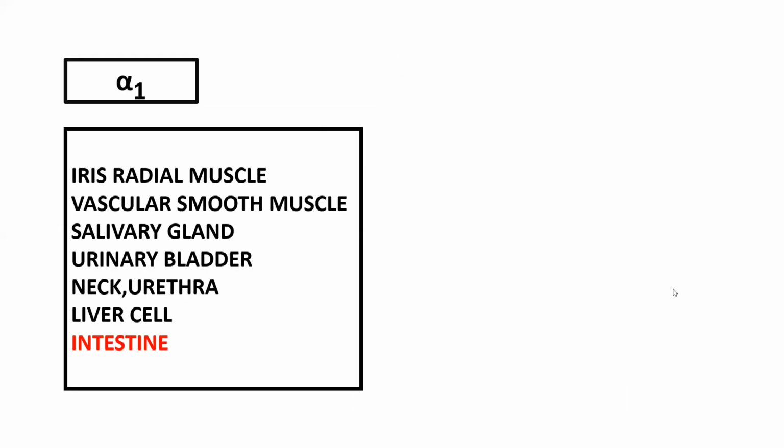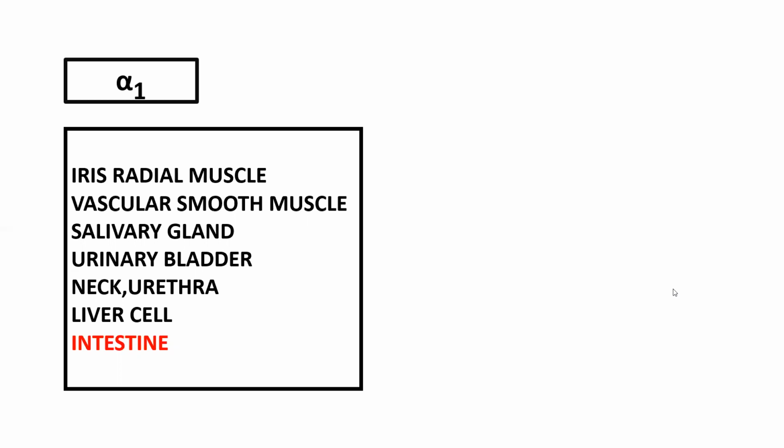See here, where is alpha 1 located? These are the places where alpha 1 is located: iris radial muscle, vascular smooth muscle, salivary gland, urinary bladder neck, urinary urethra, liver cell, and intestine. What are the functions of alpha 1 receptors in these places?